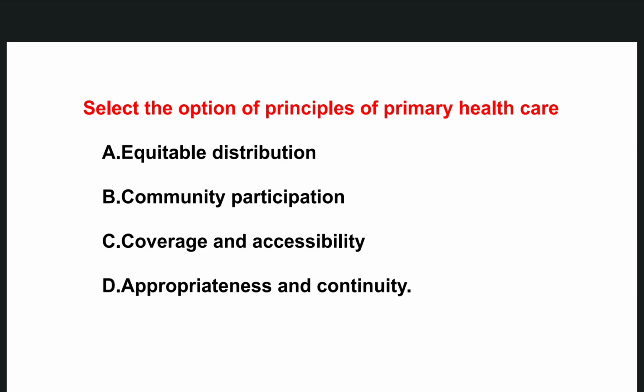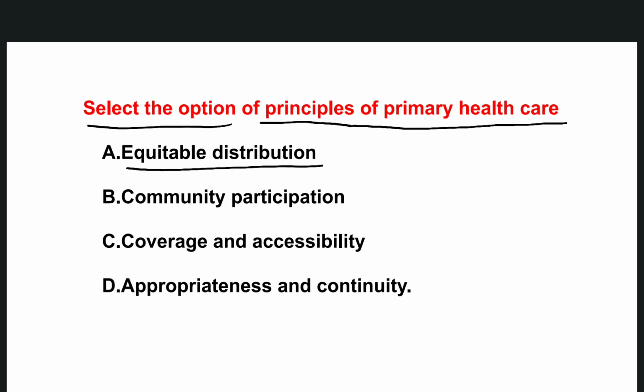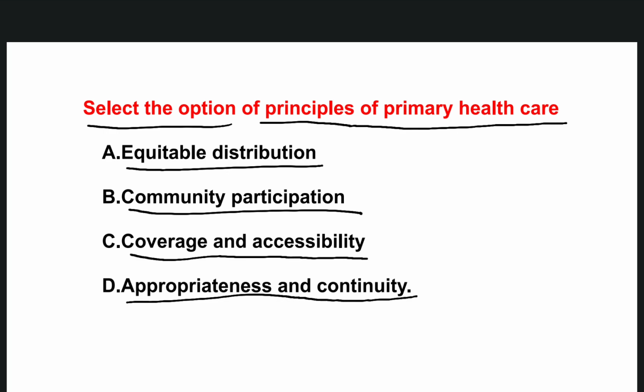So the first question is, select the option of principles of primary health care. The options are: option A, equitable distribution; option B, community participation; option C, coverage and accessibility; option D, appropriateness and continuity. So what may be the right answer? The right one is option D, appropriateness and continuity. So this is the principle of primary healthcare.